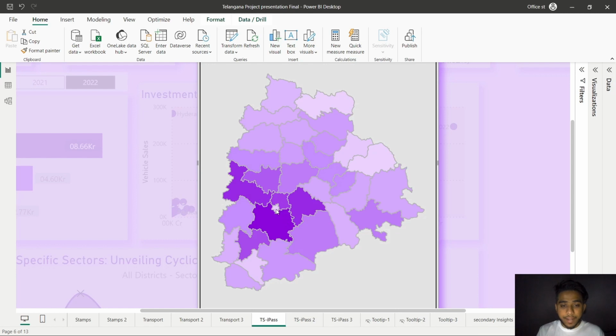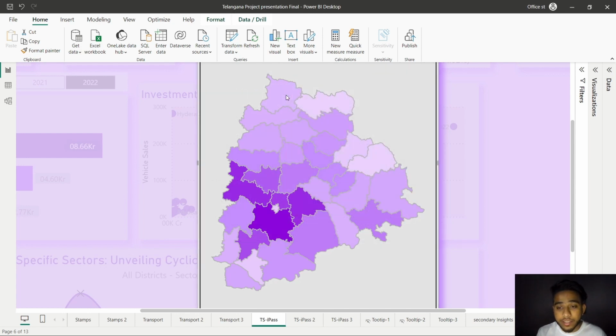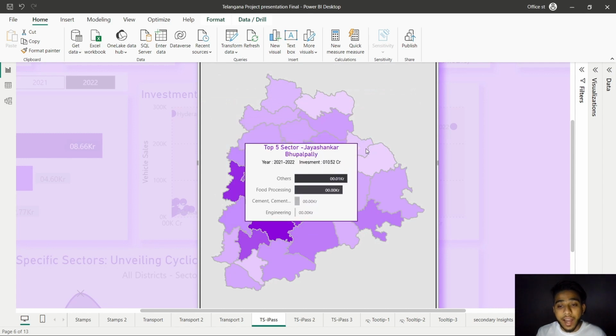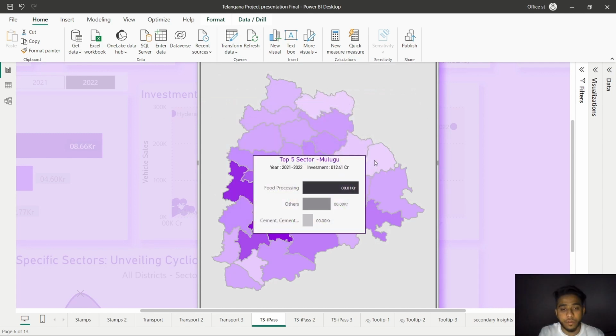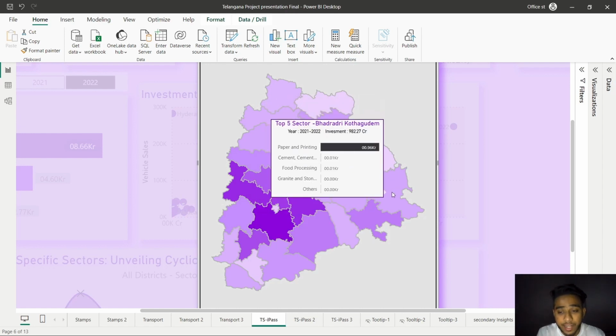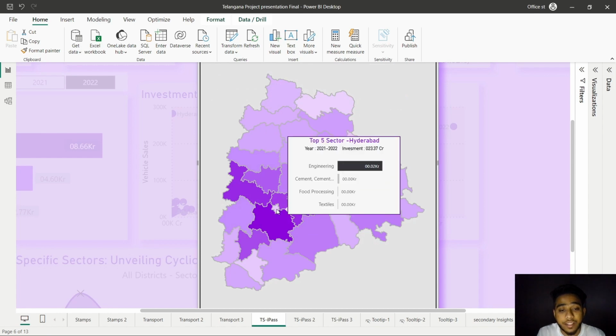The capital, Hyderabad, and the districts surrounding the capital have witnessed significant progress and development. However, this success story is not uniformly shared across all the districts. Those situated farther from the capital often face challenges and exhibit a lower level of development. To bridge this gap, we have to prioritize the development of infrastructure, digital connectivity, and access to capital for these districts that reside outside of the capital's region.